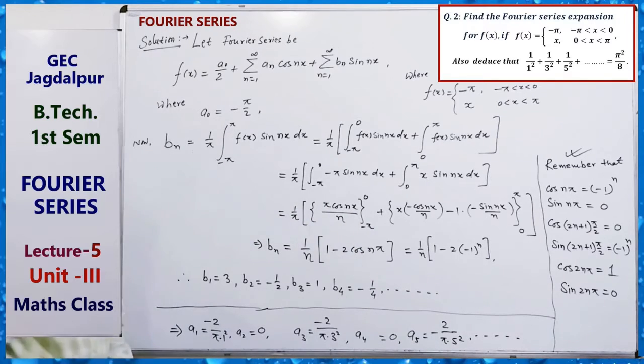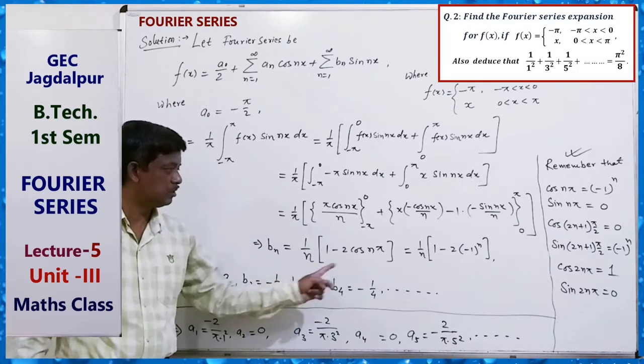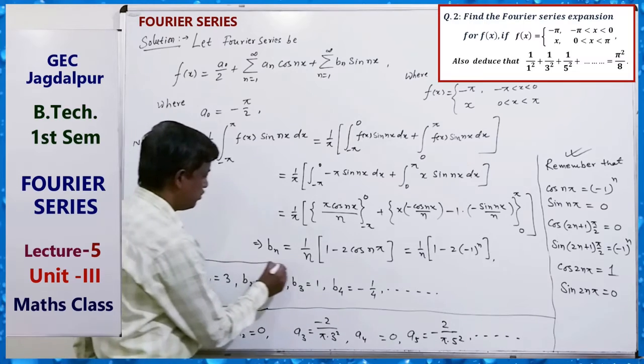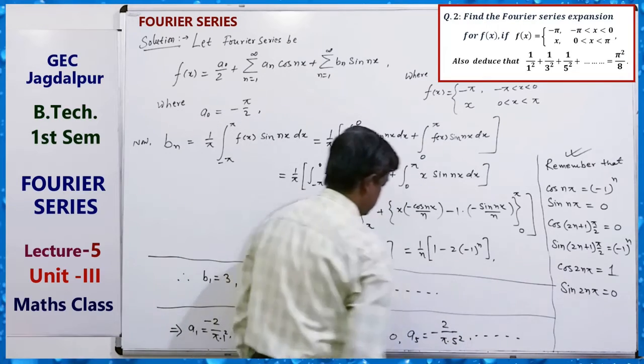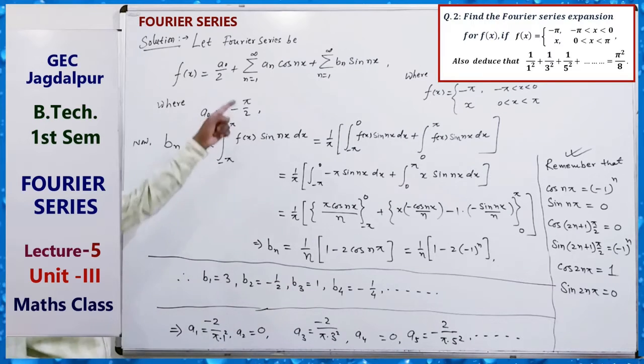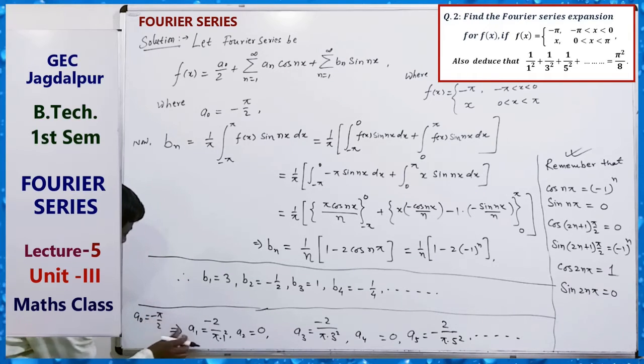Just put the value 1, then 2, then 3, then 4 in this. So these are the values of b1, b2, b3, and so on. The values of a's are this, the values of b's are this, and a0 is also minus pi by 2.